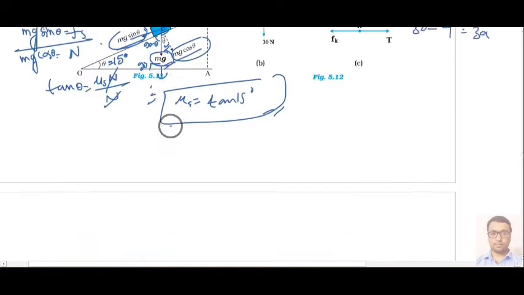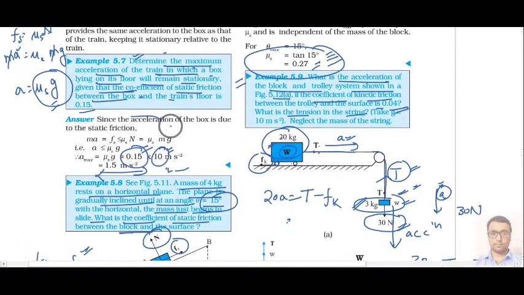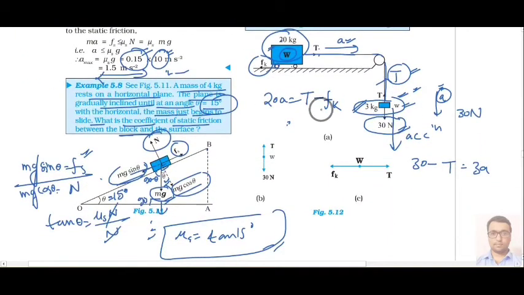Now note that the coefficient of kinetic friction mu k is given, that is 0.04. So we can write 20a equal to T minus Fk, that is 0.04 into W. And one more equation we already got, that 30 minus T equal to 3a.